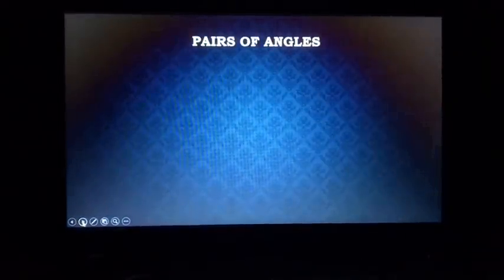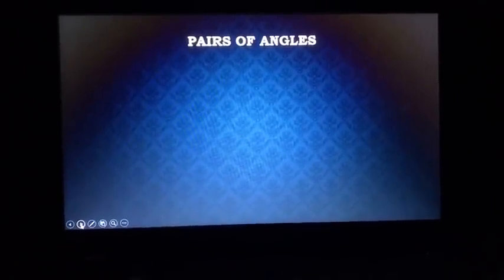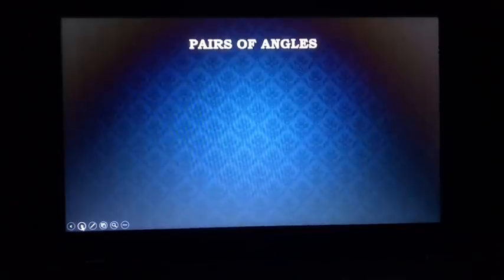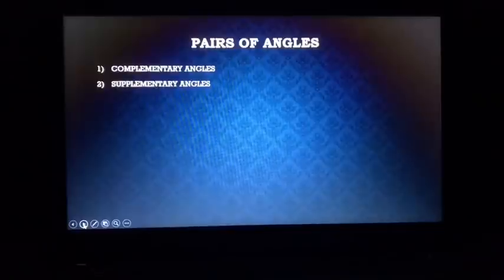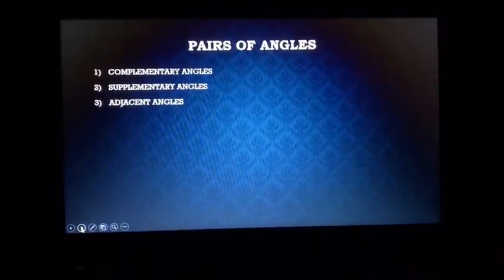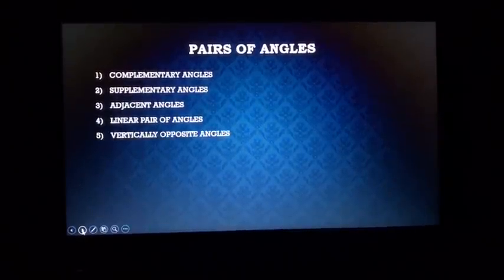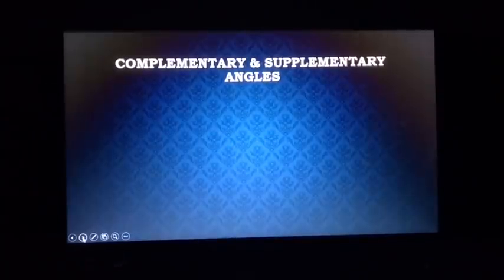Now we are going to go to the major and important concept of this chapter, lines and angles, which is pairs of angles. To begin with, we are going to learn five pairs of angles. They are complementary angles, supplementary angles, adjacent angles, linear pair of angles and vertically opposite angles. First, we are going to see complementary and supplementary angles in this video.